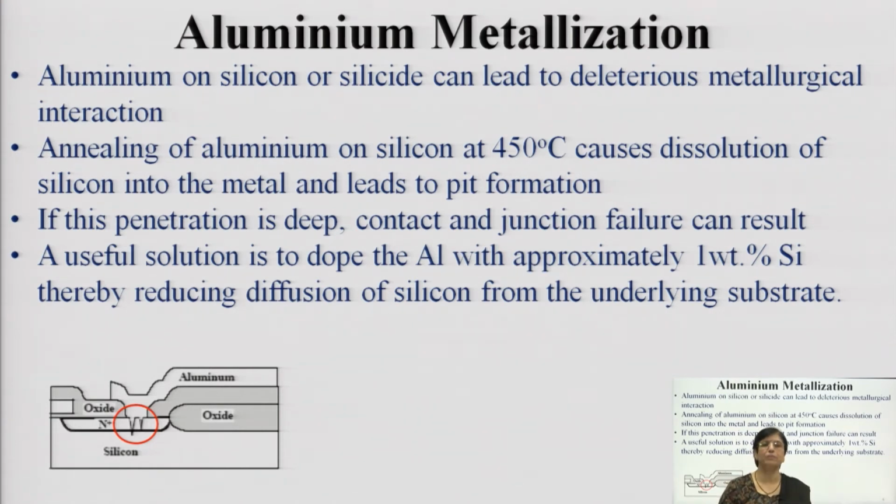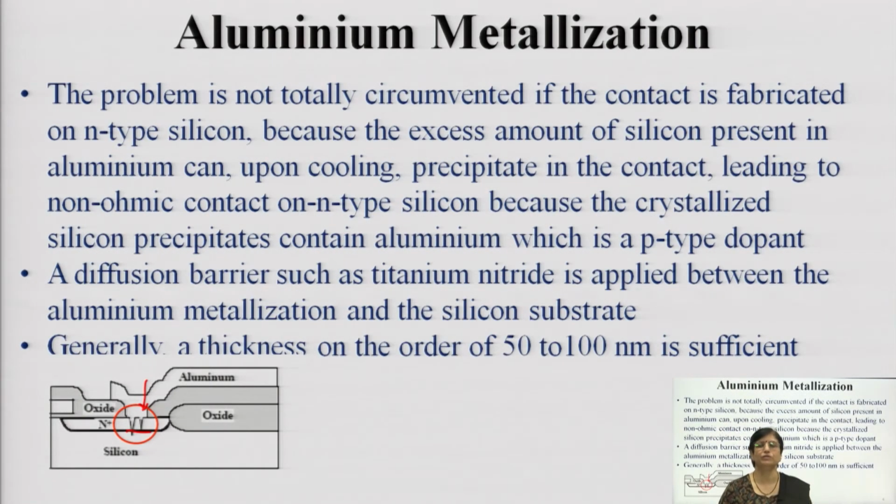they can hamper the device performance, and the solution to this is to dope the aluminum with approximately 1% by weight of silicon. You normally dope aluminum and then make use of it. If doped aluminum is used, you can reduce the diffusion of silicon from the underlying surface. So, aluminum has a tendency to diffuse through the silicon layer and form pits. To avoid that, make use of an aluminum alloy and carry out the deposition.